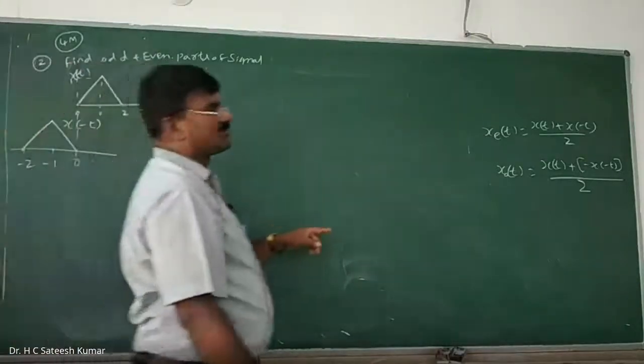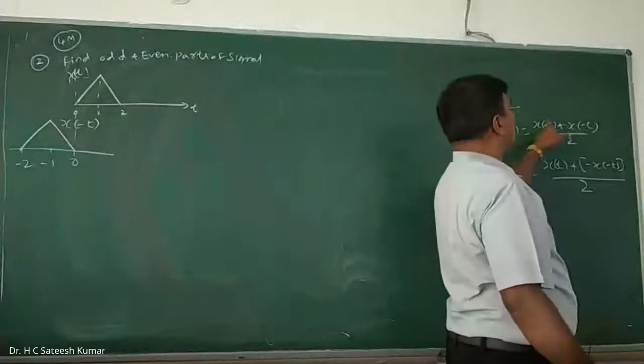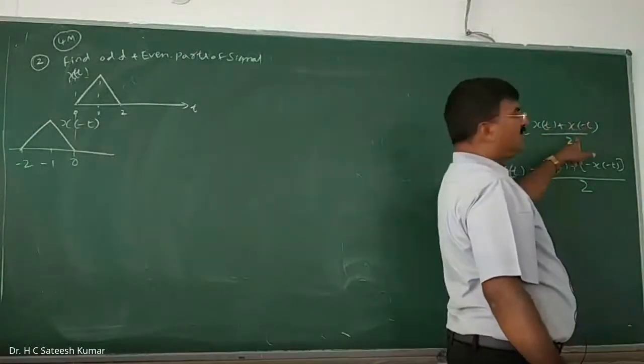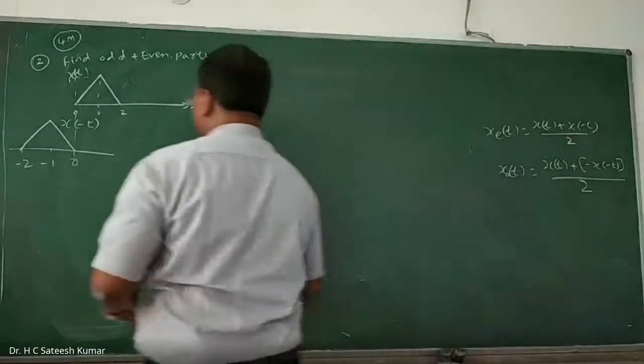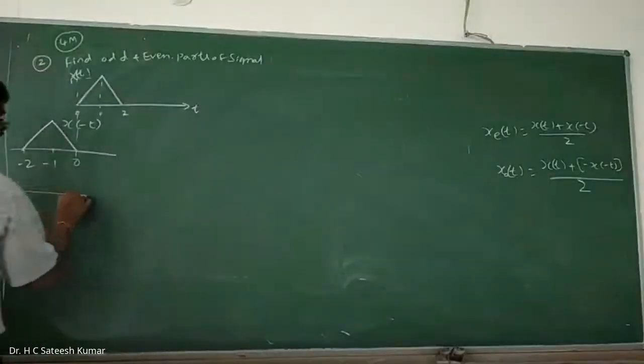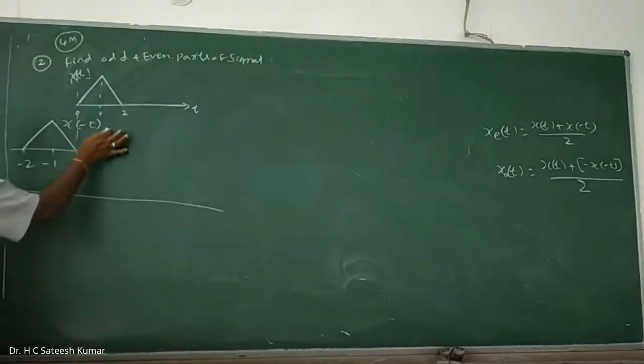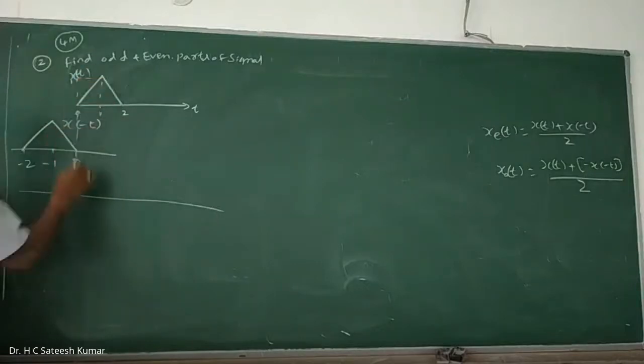What does the formula say? xe of t is equal to x of t plus x of minus t divided by 2. So first you add these two. Adding is very simple. 0 plus something is something only. Anything plus 0 is that thing only, no?